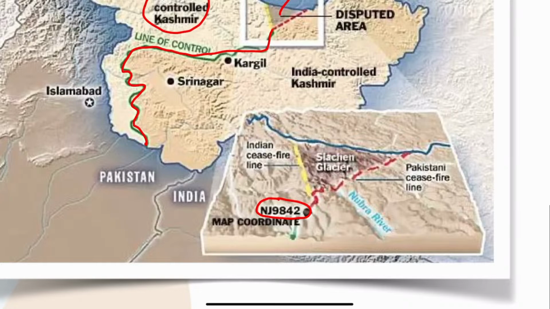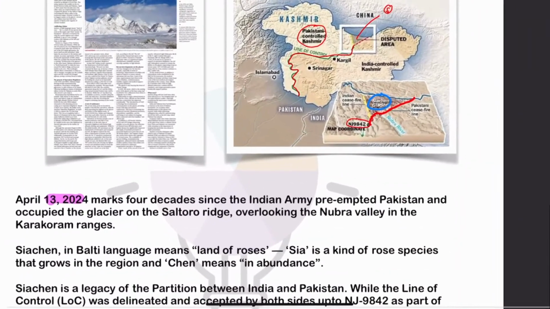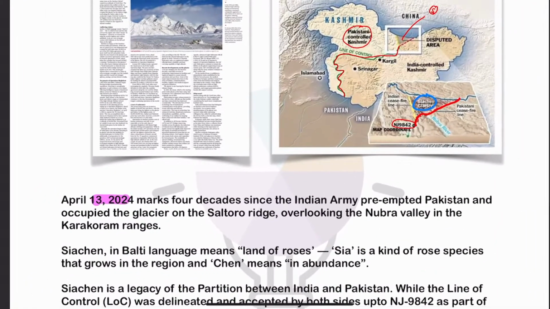India says that the ceasefire line goes like this, and because of that, the Siachen Glacier comes in India's territory. But Pakistan says that the ceasefire line goes like this, and because of that, the Siachen Glacier comes in the territory of Pakistan. So this dispute over the Siachen Glacier has been there, and finally the Siachen Glacier was captured by India through Operation Meghdoot.